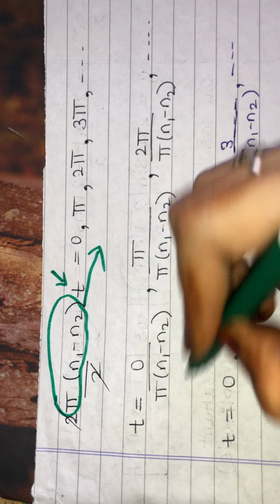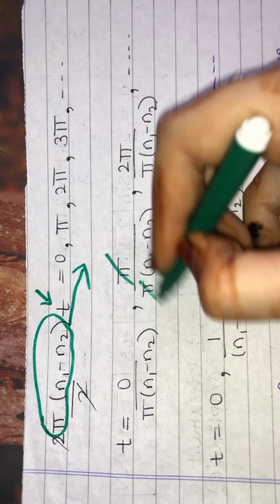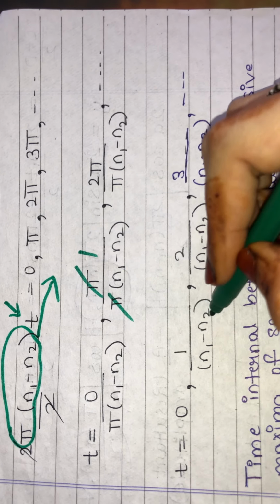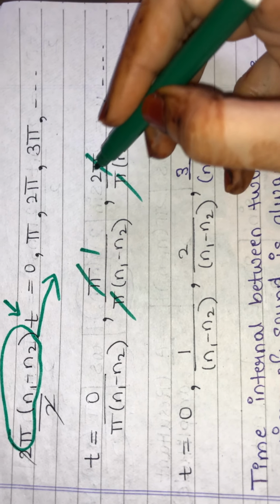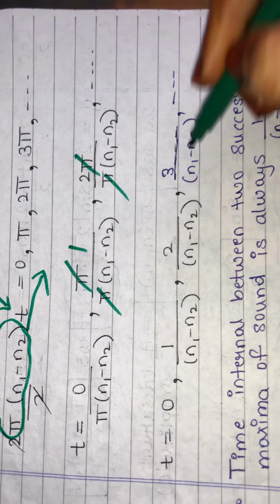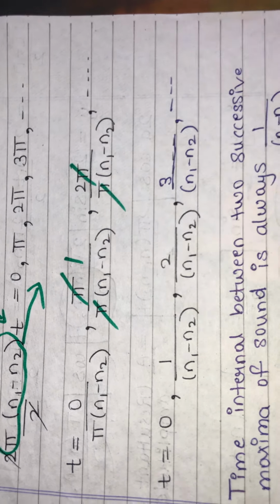Now 0 upon whatever is nothing but 0. Here pi gets cancelled, so what remains? 1 upon (n1 minus n2). Pi gets cancelled, so what remains? 2 upon (n1 minus n2). Similarly, 3 upon (n1 minus n2).